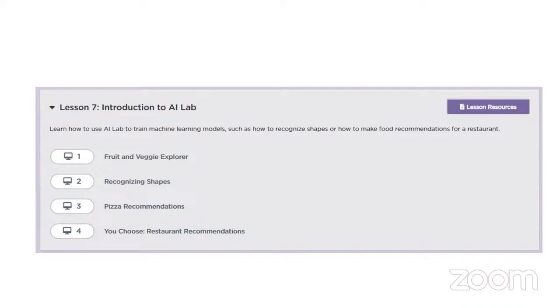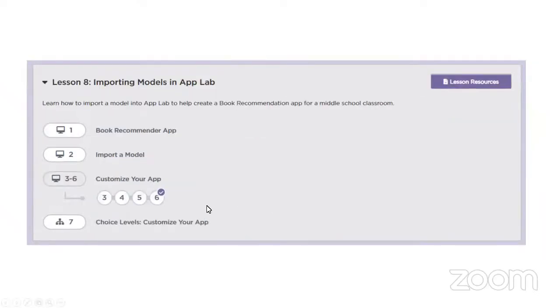So we have some games, some apps that we have to build within this, and for us to recommend a restaurant based on the information that we have, based on things that we have attended, it's really, really important. So it's cool. Then we're also going to import our modules into our App Lab. From AI Lab, we import into App Lab, and so we have the Recommender app that we've created. Then we're going to import that app into App Lab. App Lab allows you to use that particular app that you've created on your mobile.